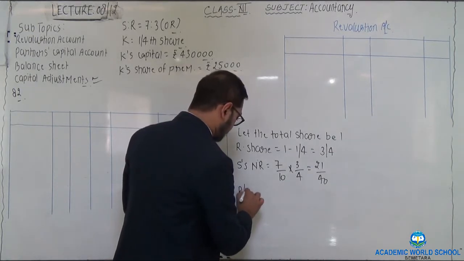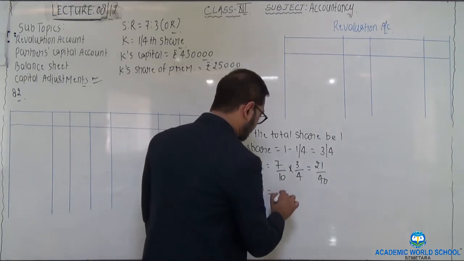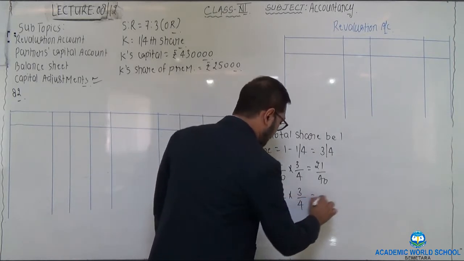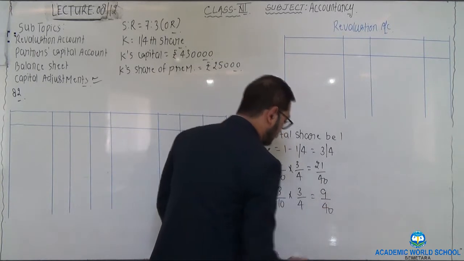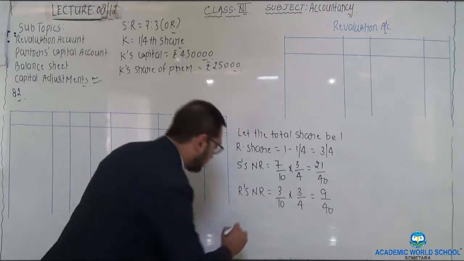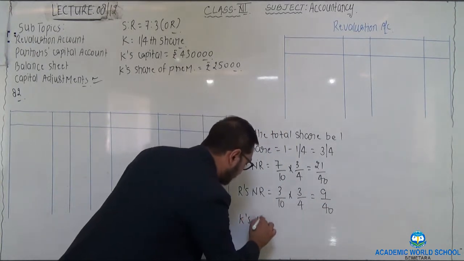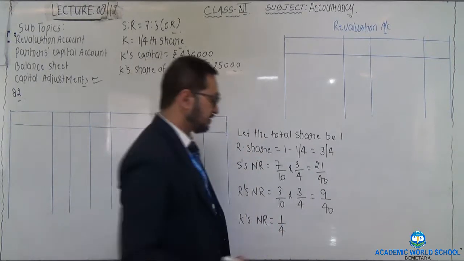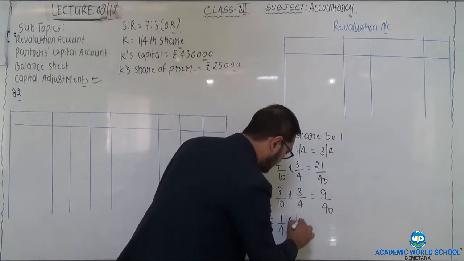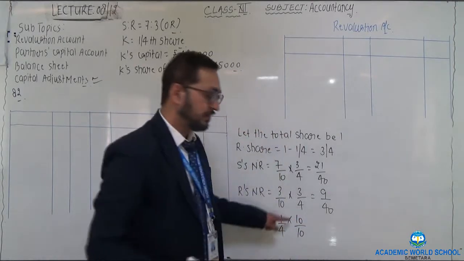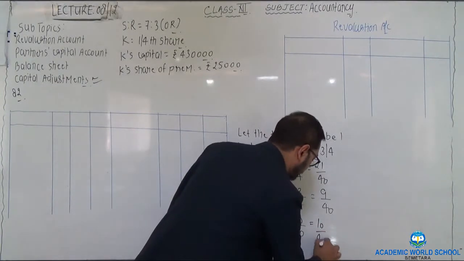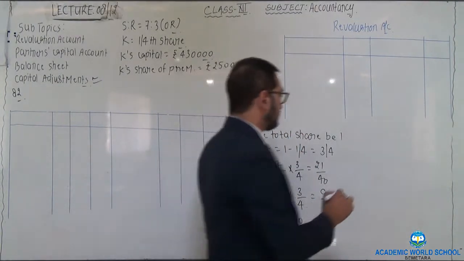Second partner is R. So R's new ratio would be equal to 3/10 into 3/4, that is 9/40, and new partner's new ratio would be equal to 1/4. To make the denominator equal, multiply 1/4 by 10/10. That would be equal to 10/40.